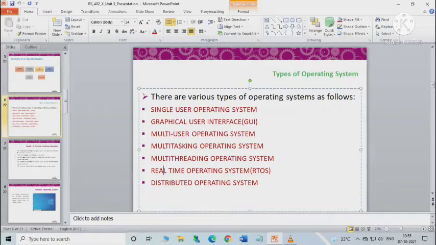Next one is distributed operating system. As the word describes, a distributed operating system runs on computers that are located in different geographical areas. So it is not centralized, it is distributed, okay, in various geographical areas, and all these are interconnected through a network.